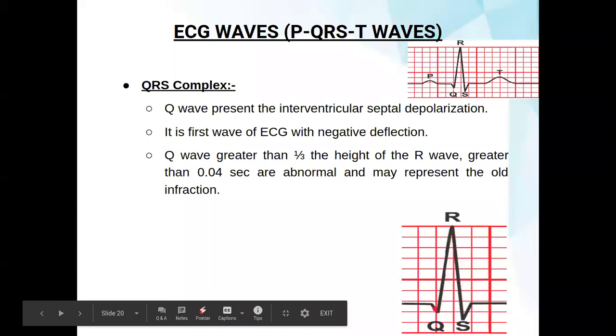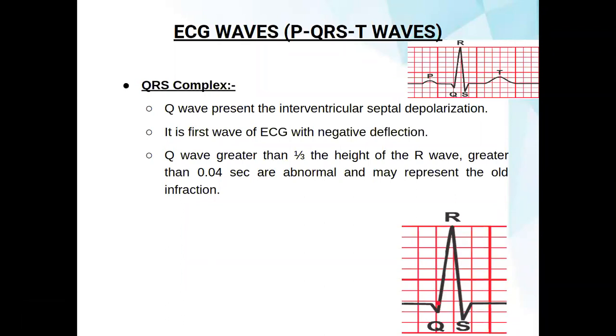As you can see, it is one third. A Q wave greater than 0.04 seconds is abnormal and represents an old infarction.